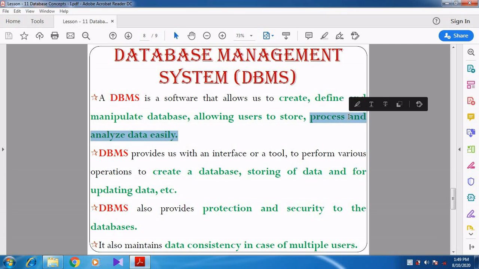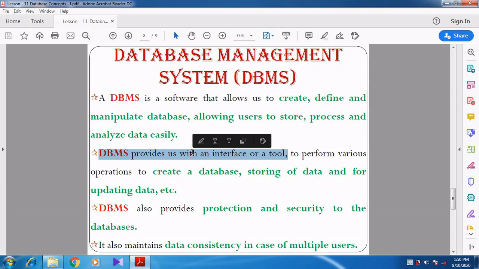At the same time we can analyze the data also. We can analyze the data and then we can prepare a chart. So from this what is the result? How many students have got pass mark? How many students have got more than 400? Like that we can do whatever we like. So DBMS is a software that allows us to create, define and manipulate the database, allowing users to store, process and analyze the data easily.